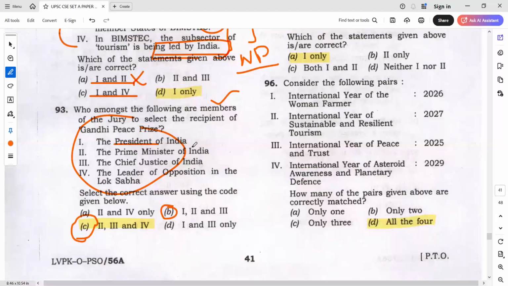Will President and Prime Minister be the same in the committee? President, Prime Minister? What are the chances of that? President is also there, Prime Minister is also there. There are very, very less chances. And anyways, in this type of committees, mostly it will be Prime Minister. And accordingly, you can answer in the exam.